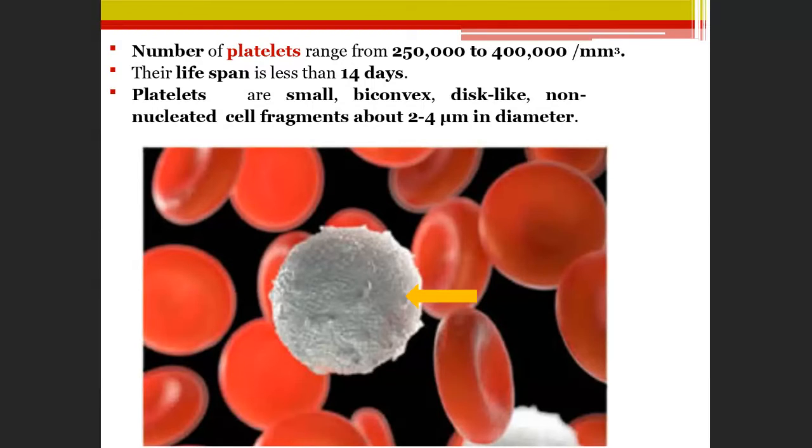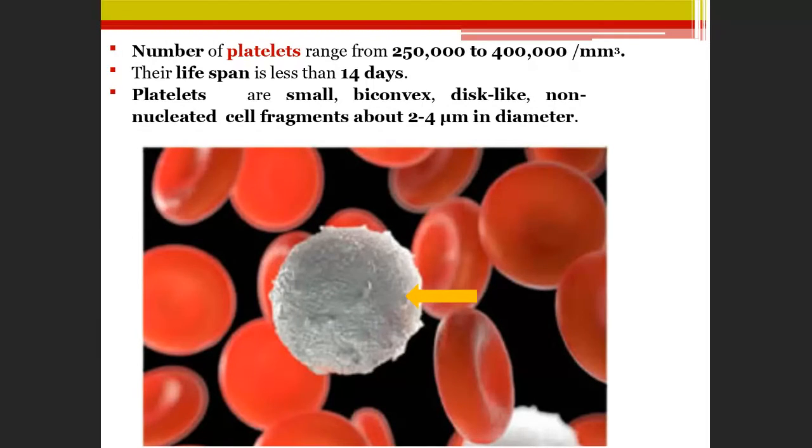There is dengue, right? You know, dengue is caused by mosquitoes. There is a sudden drop of platelets, below 50,000, sometimes 10,000, 20,000; platelets start falling down. At first, people did not know the treatment. Now slowly people are getting treated, and they identify that the person has dengue because the platelet count drops, and the treatment is given to increase the platelet count. The lifespan is less than 14 days.